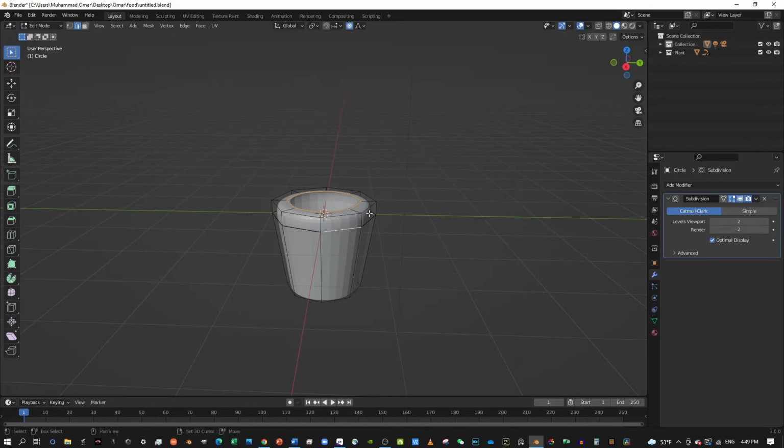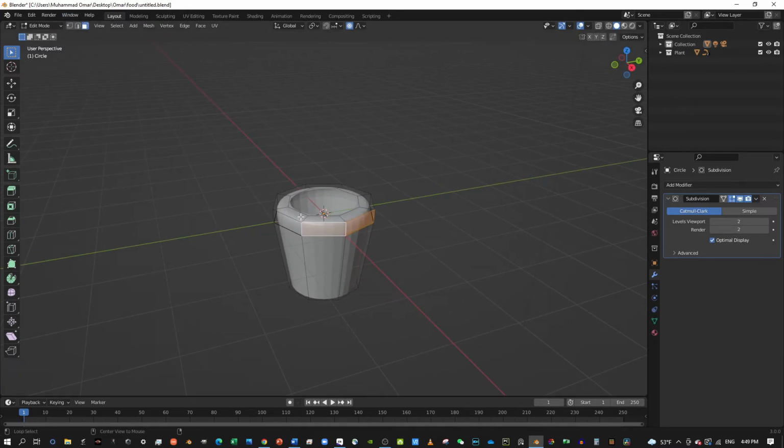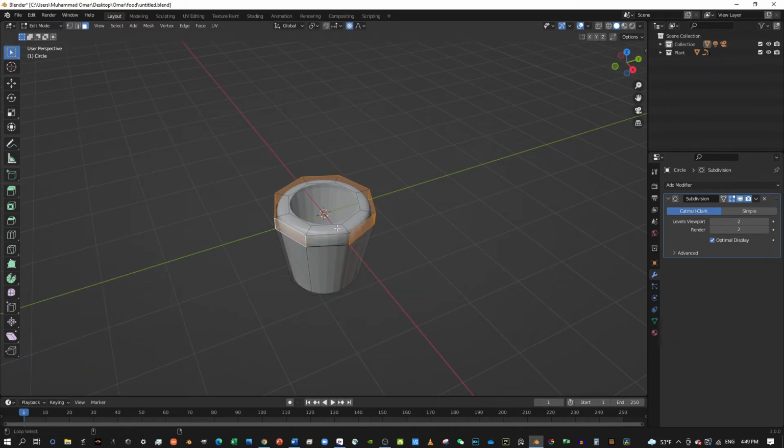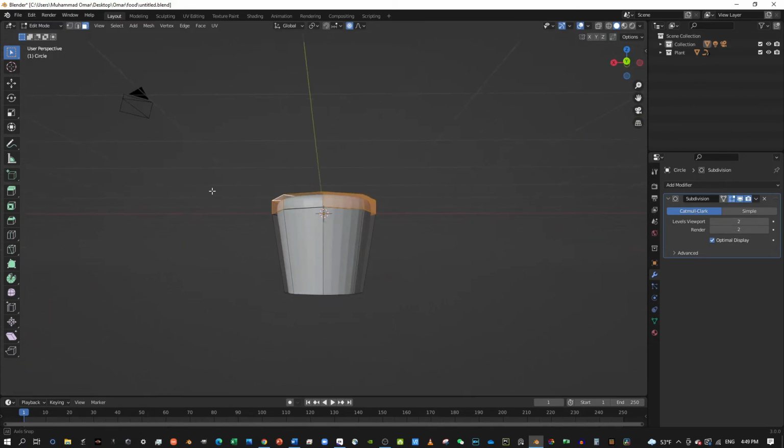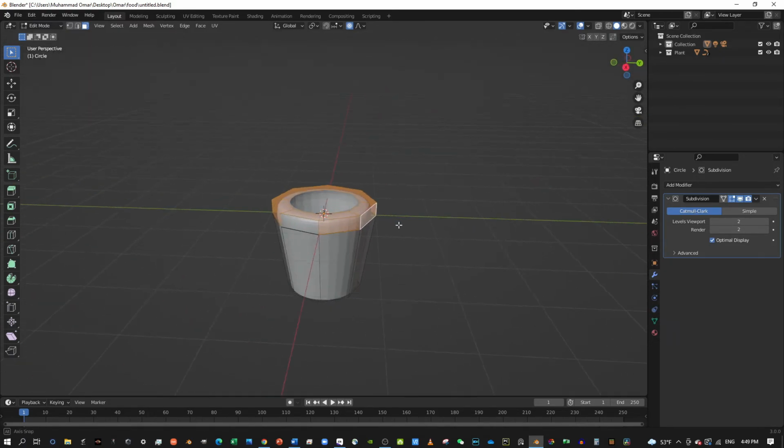And then do this. Go to face select and select, just press Alt and this. Alt. Good. And then Shift Alt. And then Shift.